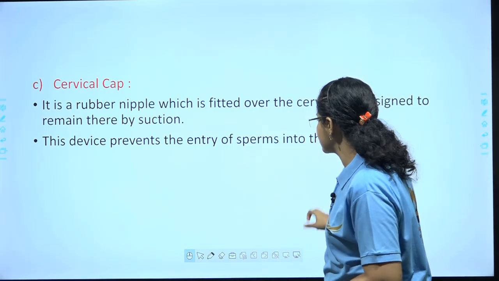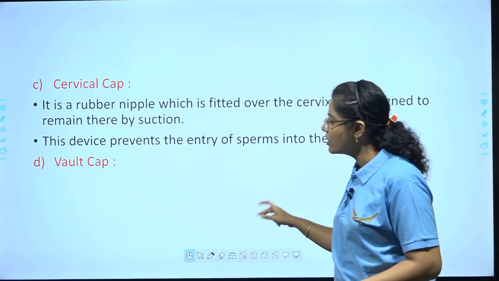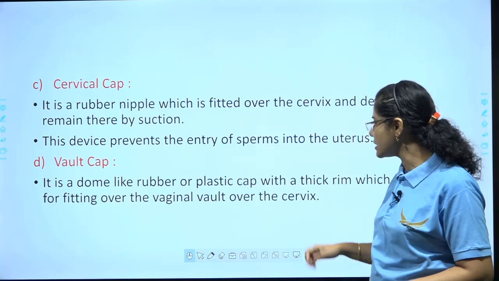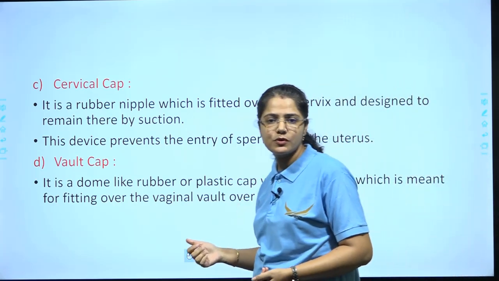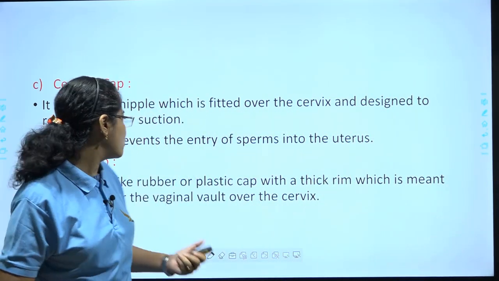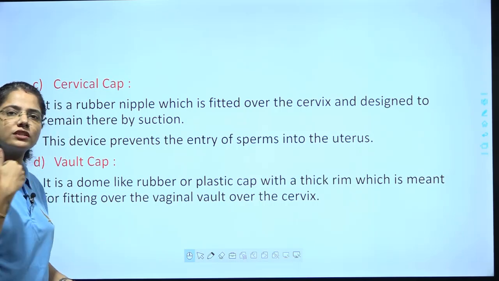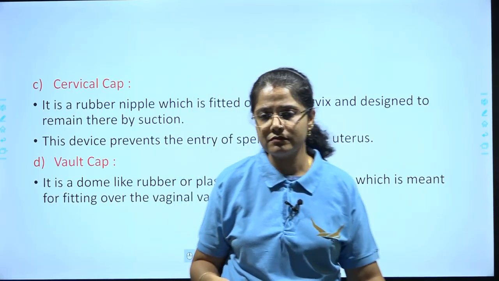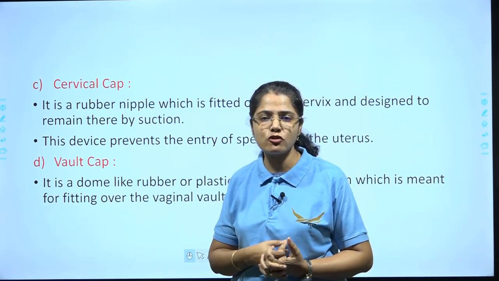The next one is known as a Vault cap. Vault cap is a dome-like rubber or plastic cap with a thick rim which is meant for fitting over the vaginal vault over the cervix, right? So these are the various devices we have talked about.